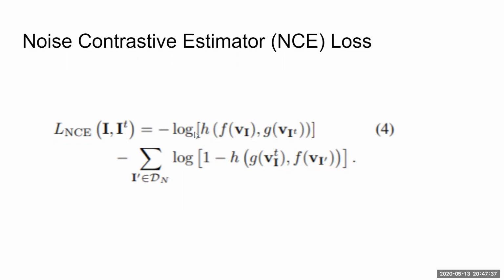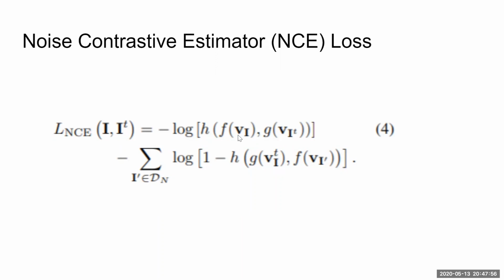So you again take the negative logarithm of h of Vi and Vi transform. But you not only want Vi and Vi transform to converge towards each other, you also want Vi transform and Vi dash to be divergent.